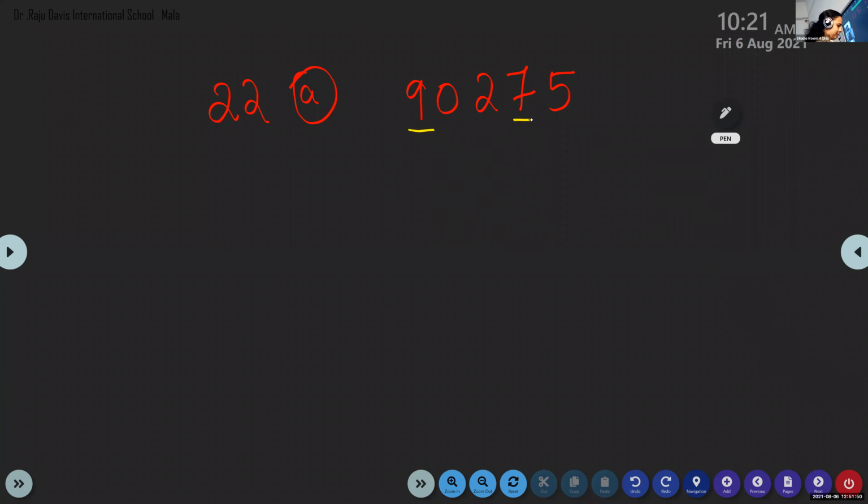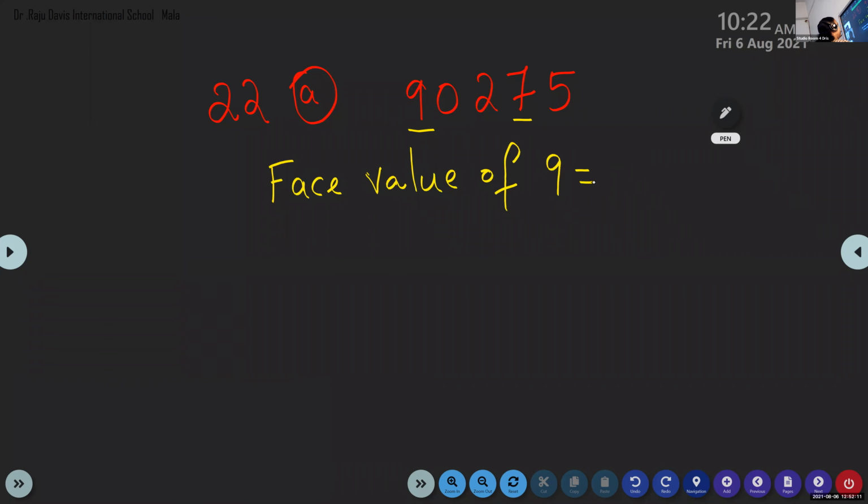These digits are underlined. So what we have to find out here, write the face value and place value of the underlined digit. First, face value of 9, then face value of 7. Don't say the answer. You can write alone. After that we will discuss.